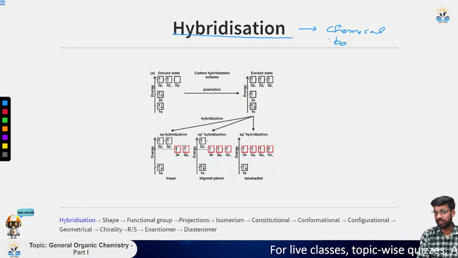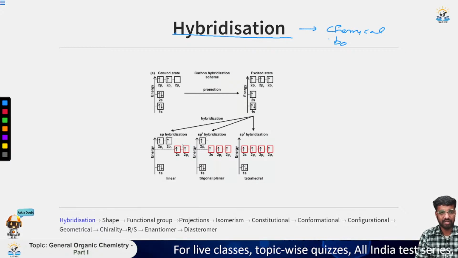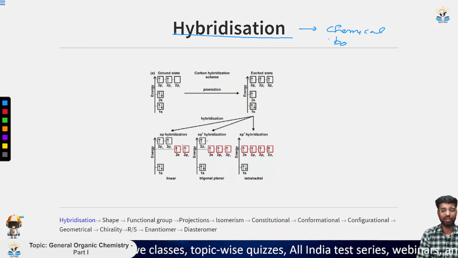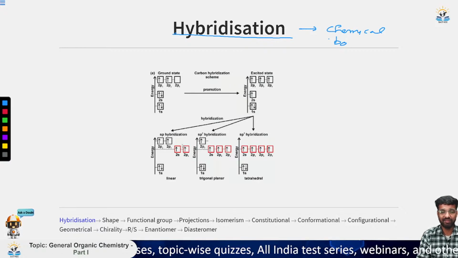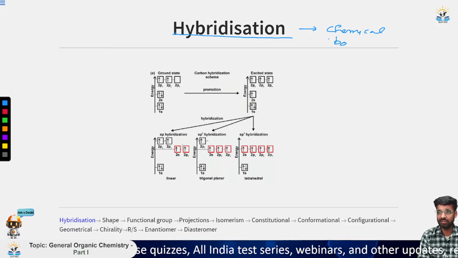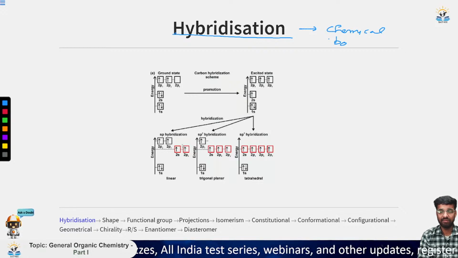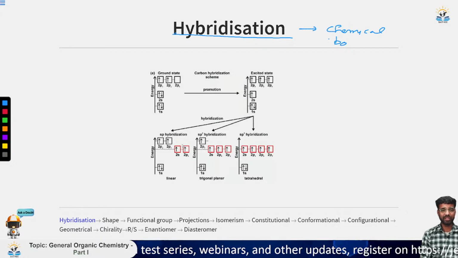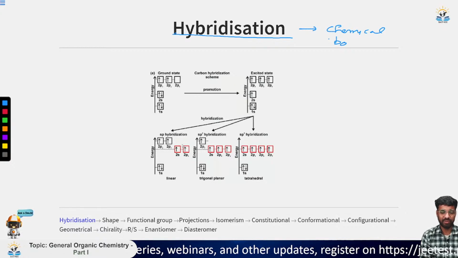It occurs in three steps. The first is the promotion of the ground state to the excited state. Now, according to the upcoming substituents or ligands, these atomic orbitals combine with each other and form the hybridized orbitals. The nature of hybridized orbitals is that they all have the same or equivalent energy. You can see a schematic diagram that is put up here.